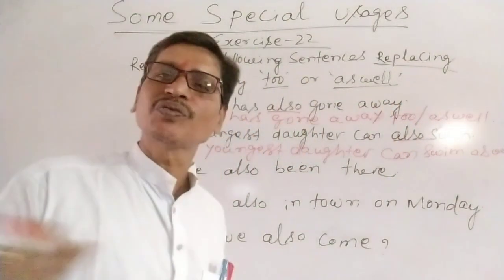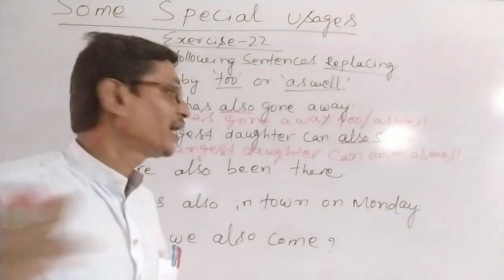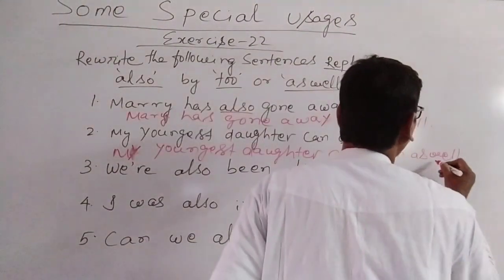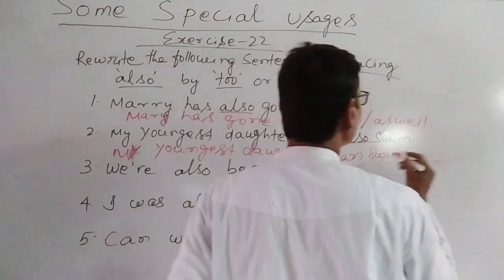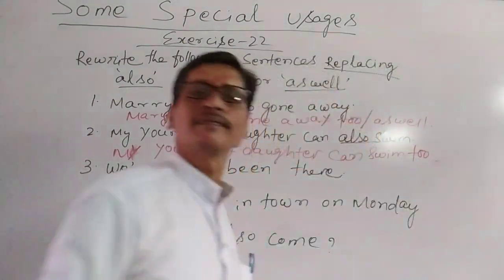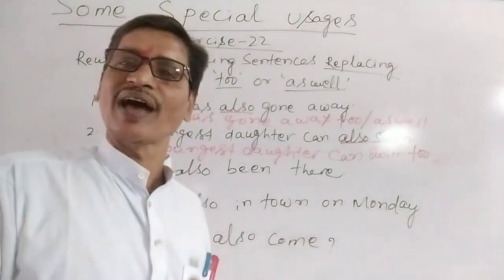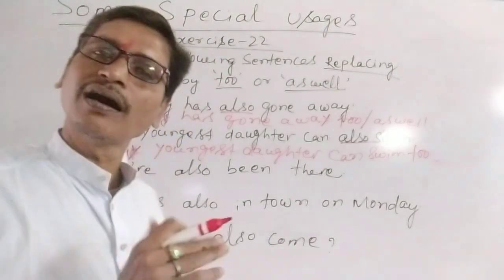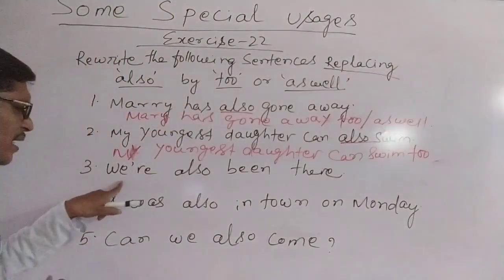Can swim as well. My youngest daughter can swim as well. Or we can write swim too. We can write too or as well. Okay? Either or.